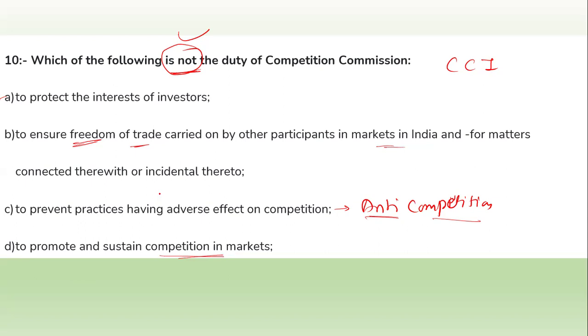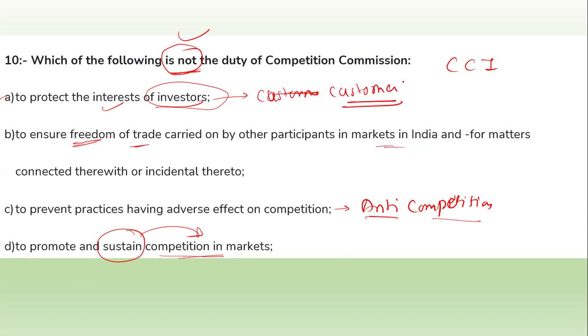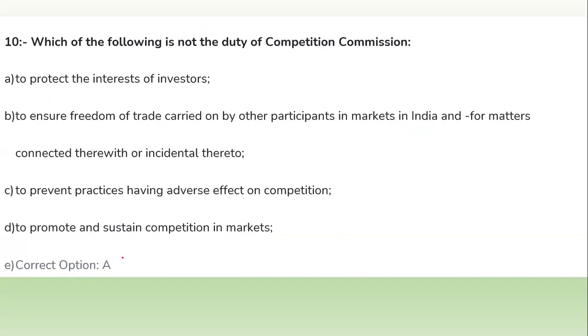The actual aim of the Competition Act is to sustain the competition in the market and to look after the welfare of the customer. So option B is not about the investor, it is to protect the interest of the customer. So option A is the correct answer for this question.